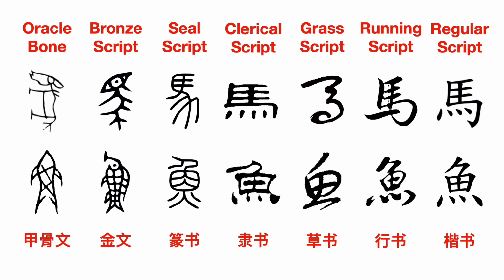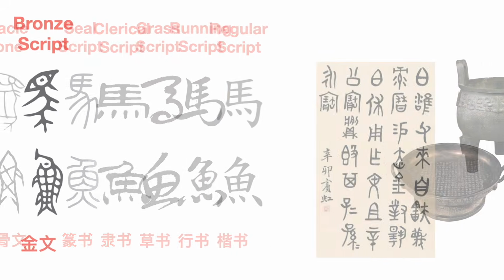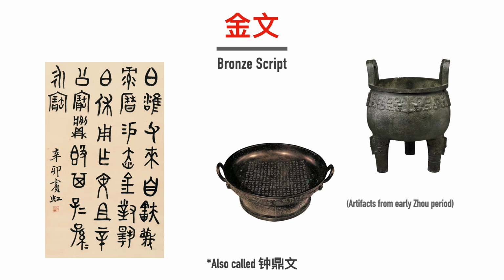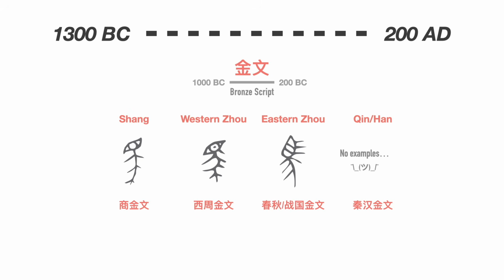There are still so many fascinating things about oracle bone inscriptions, but first, I want to introduce you to the next 6 stages in the evolution of Chinese characters. Directly after oracle bone inscriptions came a form called bronze script, or 金文. The name comes from the bronze cauldrons and pots that they were carved or casted on after the Bronze Age in China. Bronze script actually encompasses 4 different major types of script and many regional variations, with a possible date range as wide as 1300 BC to 200 AD.